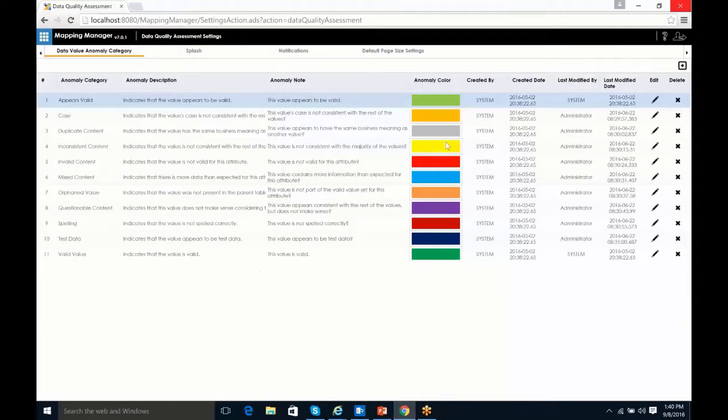In addition, you can add new ones by clicking on this plus sign. We supply 9 categories for identifying problems in the data and 2 for valid data. If you wanted to add additional ones, you can add additional categories. If you have some that are specific to, say, your industry that nobody else has, you can add those right here. So complete configuration capability, understanding that this then would show up in our charts and all of our reports as well. That's what that does.